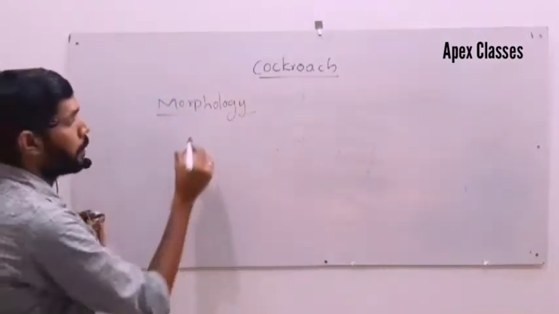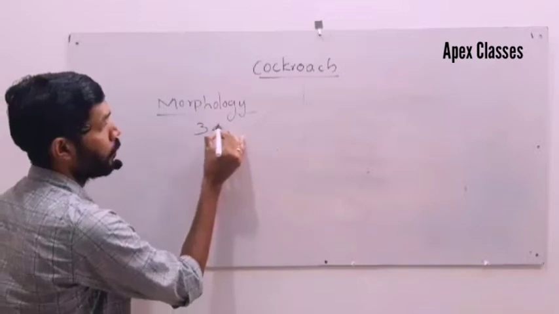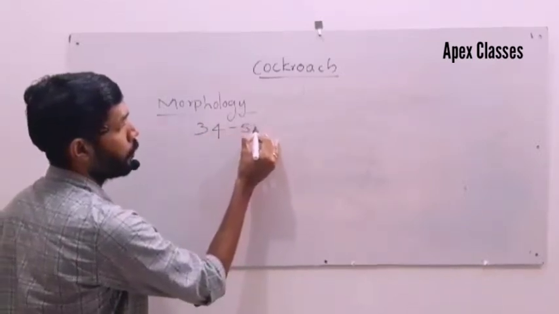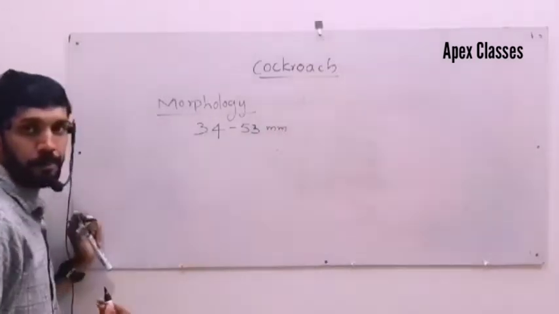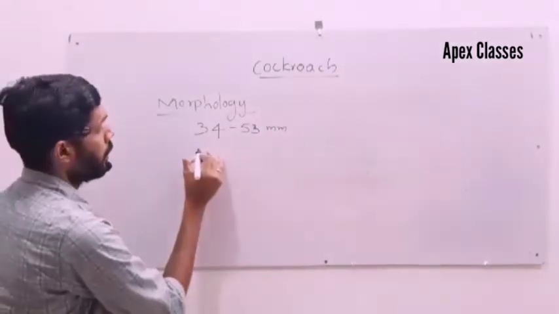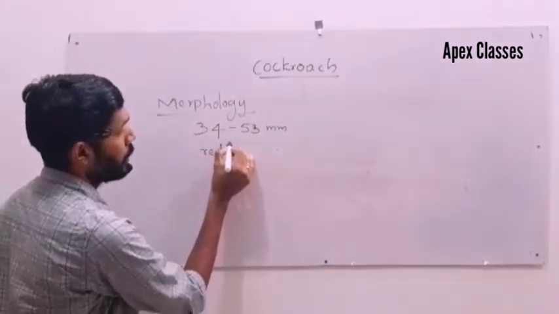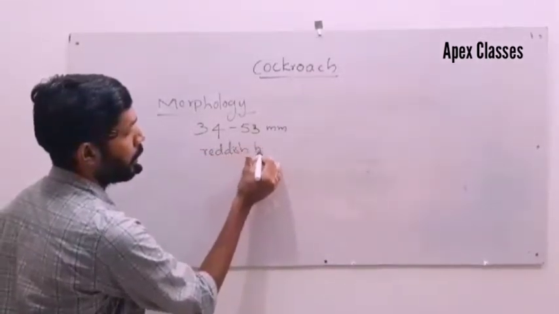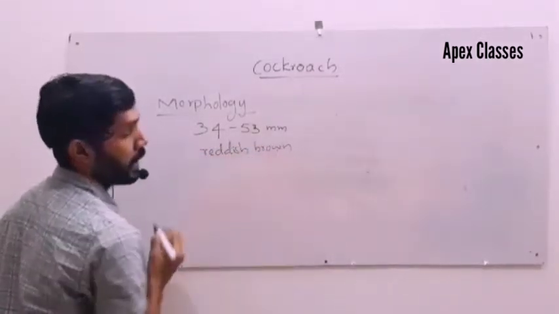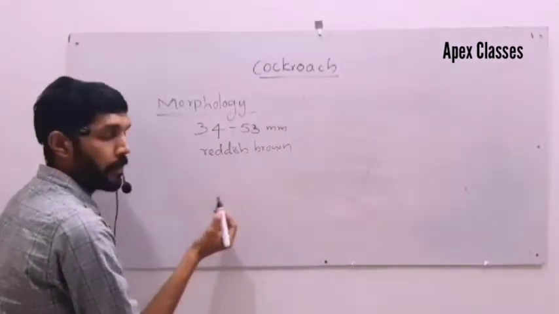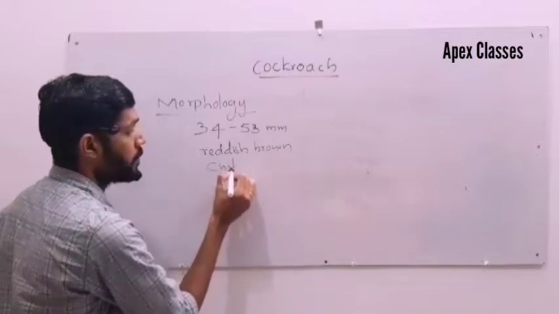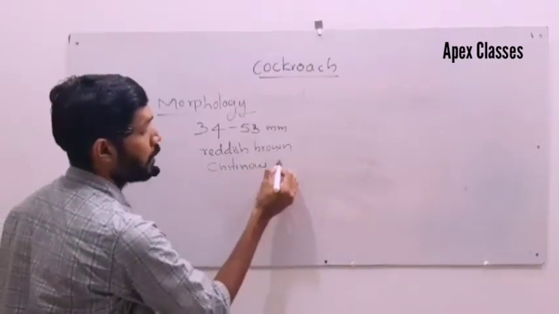Morphology. Cockroaches are 34 to 53 millimeter in length and reddish brown in color. Body of cockroach is covered by a chitinous exoskeleton.